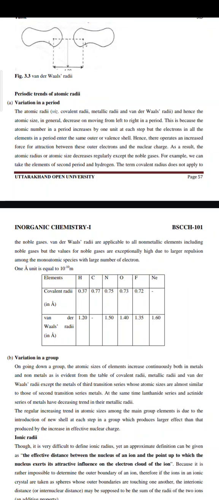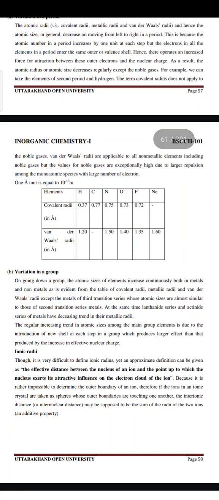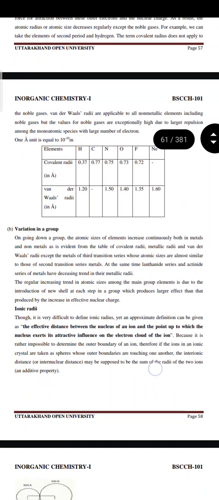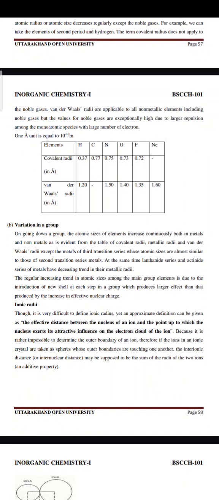The term covalent radii does not apply to the noble gases. Van der Waals radii are applicable to all non-metallic elements, including noble gases, but the values for noble gases are exceptionally high due to larger repulsion among the monoatomic species with a large number of electrons. 1 angstrom unit is equal to 10 raised to power minus 10 meter. In this table, the covalent radii and van der Waals radii are compared for different atoms.